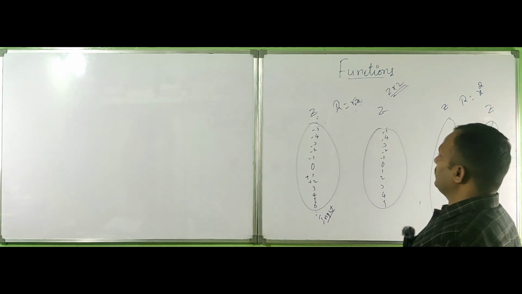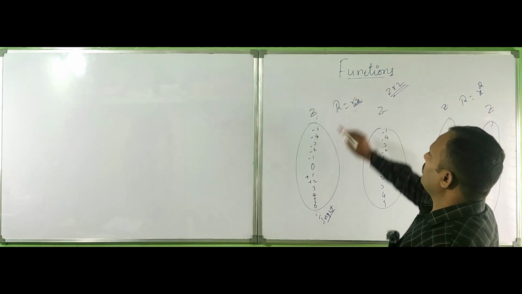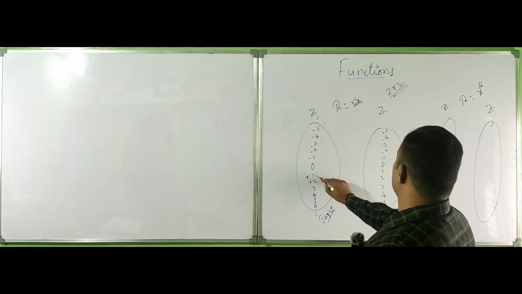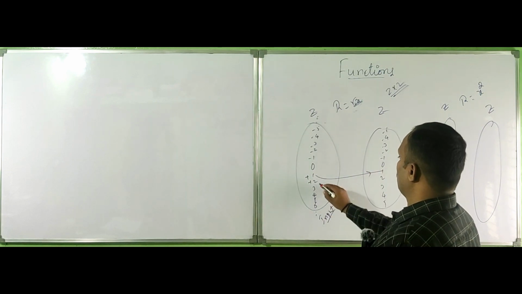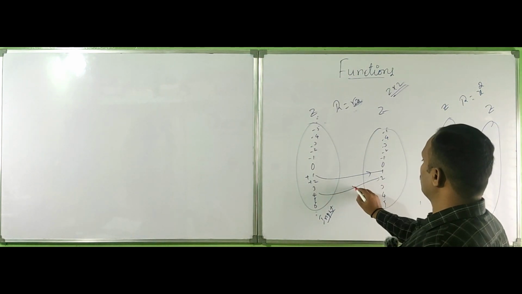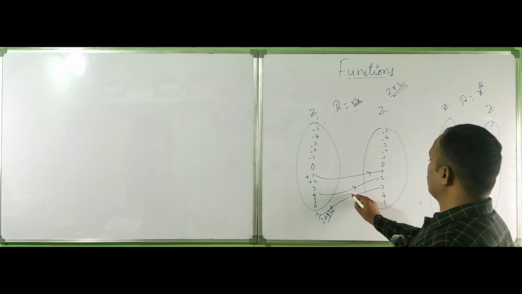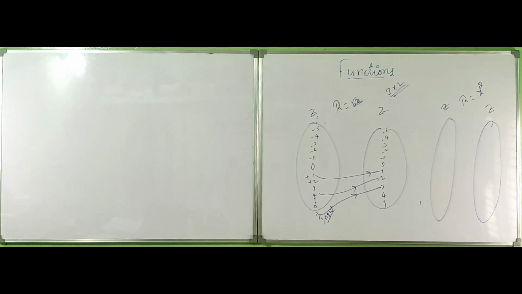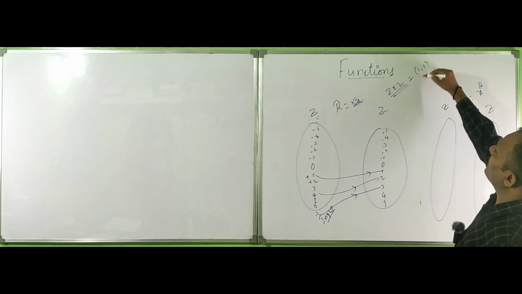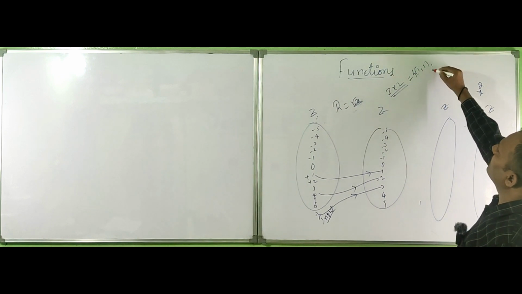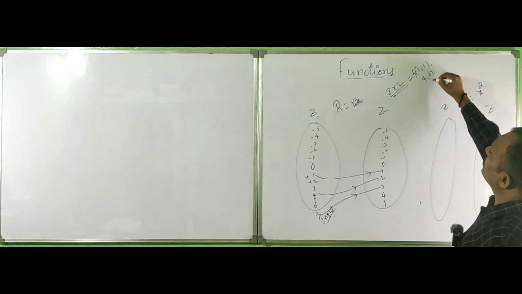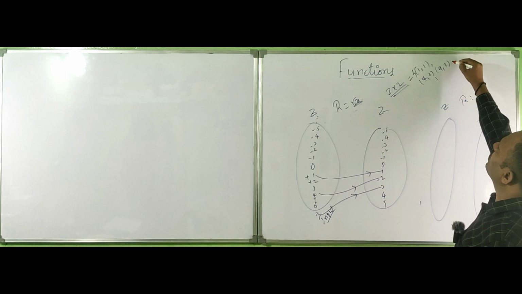Okay, just apply these rules. For any square root, the value is only positive. Take any square roots. The square root of 1 is 1, right? And the square root of 2 does not belong to Z. The square root of 4 is 2, and the square root of 9 is 3. So Z cross Z has the pairs (1, 1), (4, 2), (9, 3), etc.